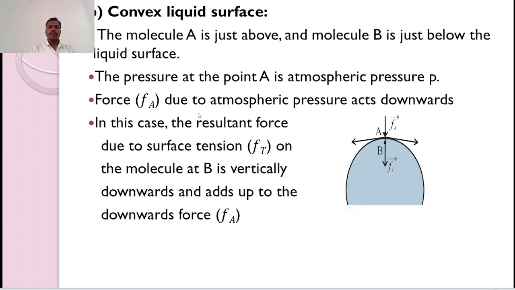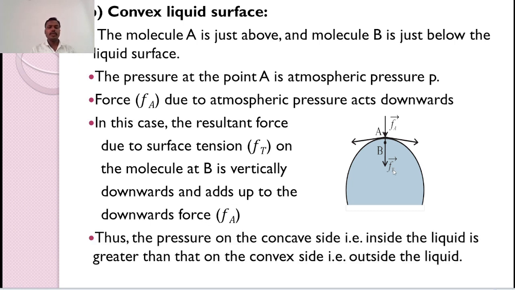In this case, the resultant force due to the surface tension, that is Ft, on molecule B is vertically downward and it adds up to the downward force. Therefore, the pressure on the concave side, that is inside the liquid, is greater than on the convex side, that is outside the liquid.